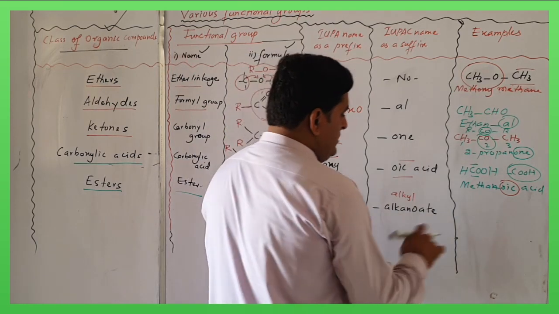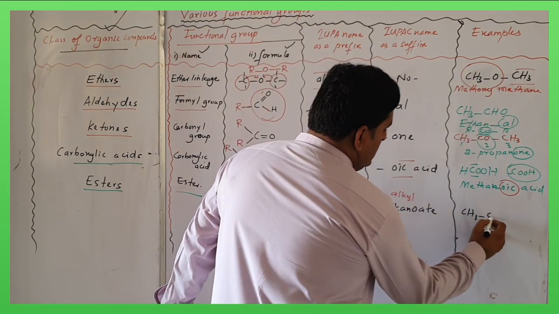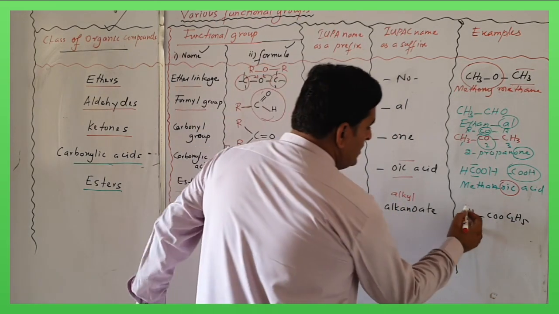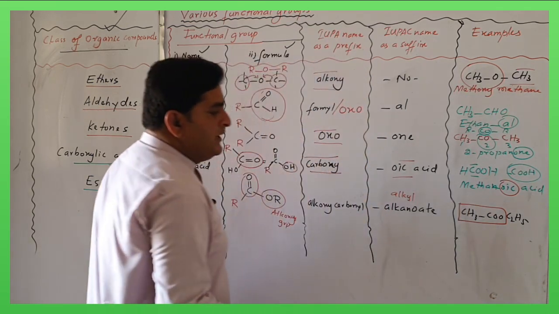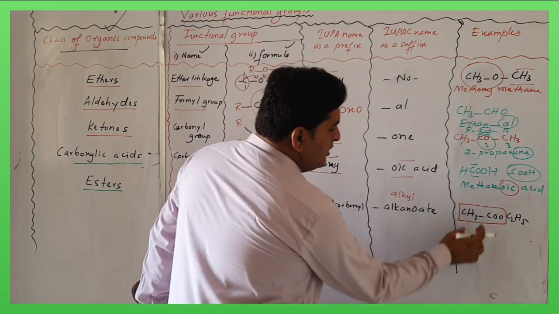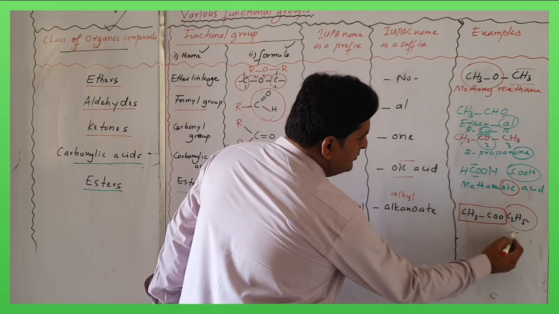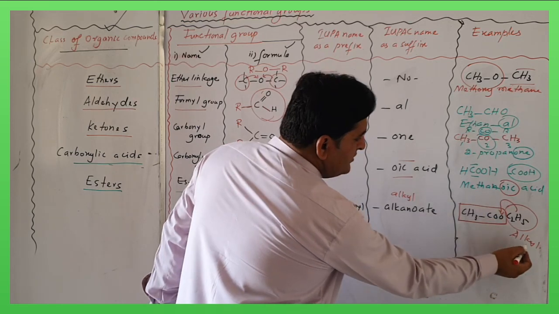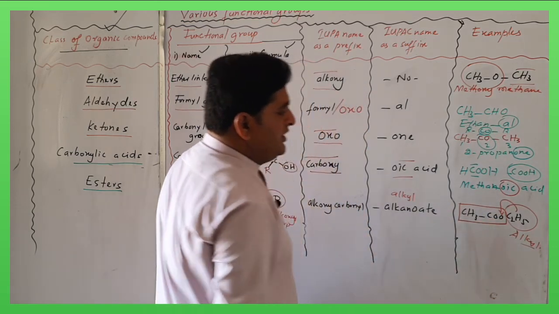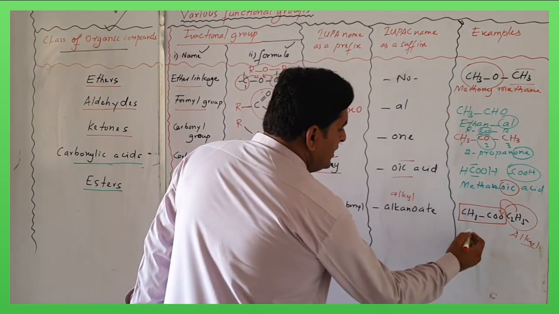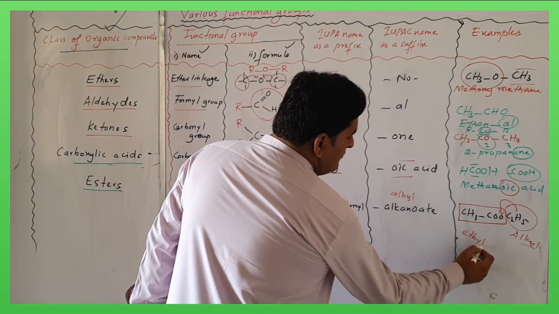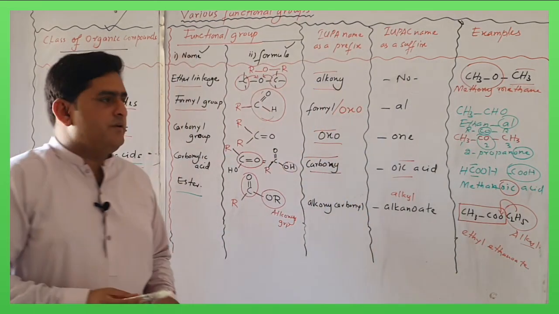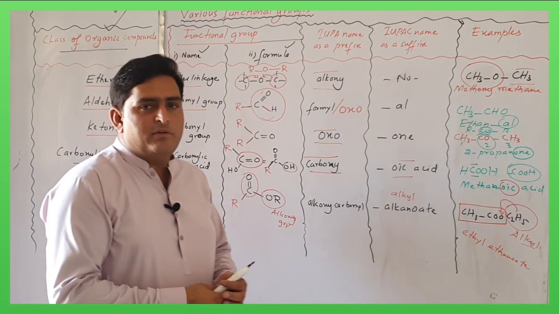alkanoate. Its example is written as CH3COOC2H5. Now this is alkanoate. There are two carbon atoms, so this is ethanoate, and this is the alkyl group. The alkyl group which is directly bonded to oxygen is considered the alkyl, while this part is considered the carboxylate group. So its name will be ethyl ethanoate. In this way, we have recognized the different types of functional groups.